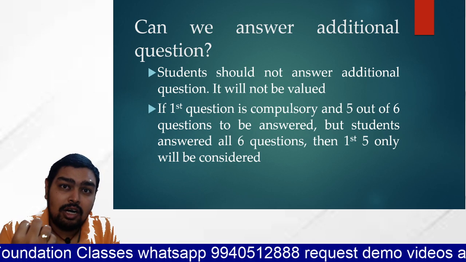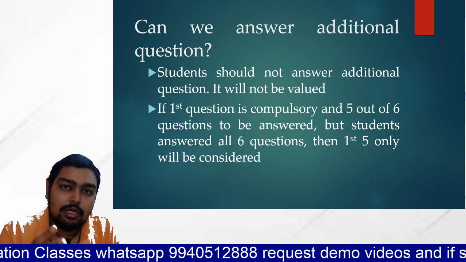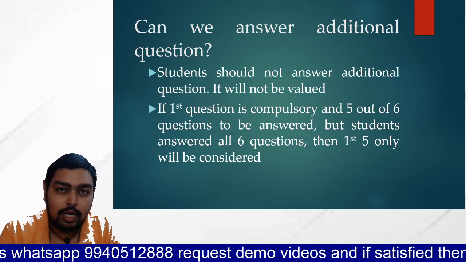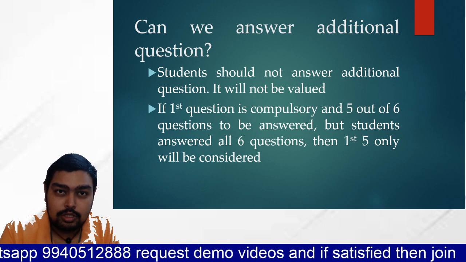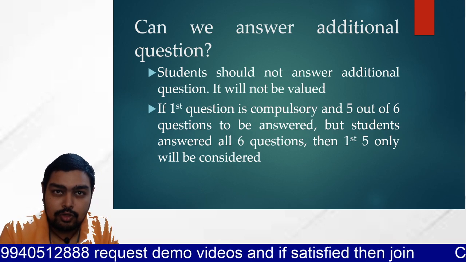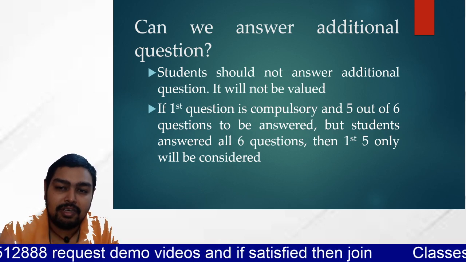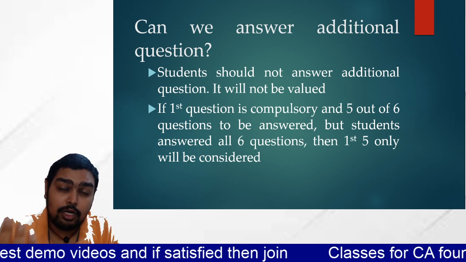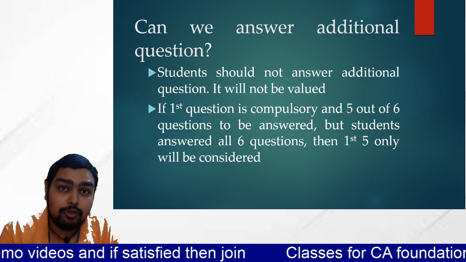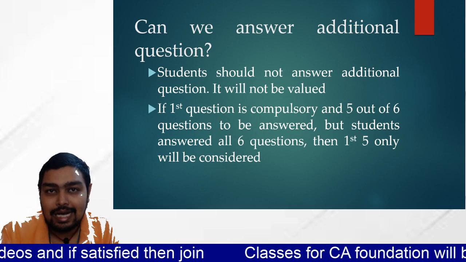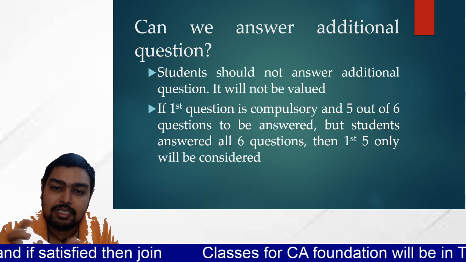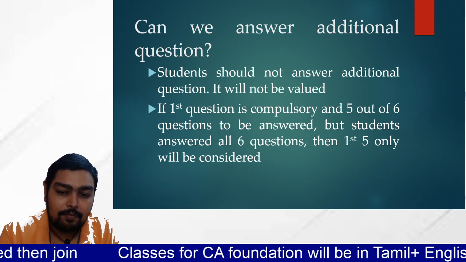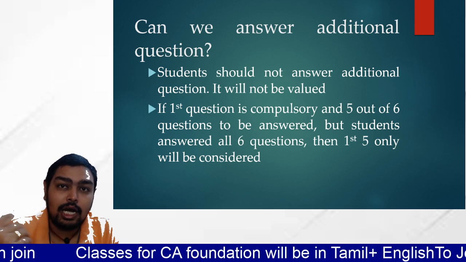Third question, sir, can we answer additional questions? First question is compulsory. Thereafter, 5 out of 6 questions, like one choice. You should leave the choice. You should not write all the questions. If you have written all the questions without choice, they will take only the first 5. Maybe the 6th question you have written will be more perfect than the 5th, but they will not consider the last question. So you may lose time and marks. Make sure that if you have written all the questions, strike off one question.